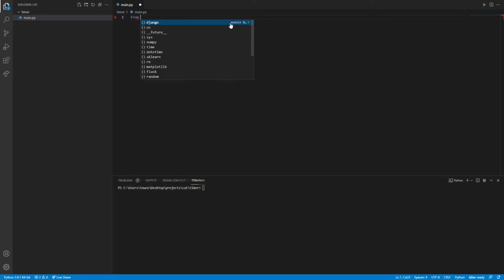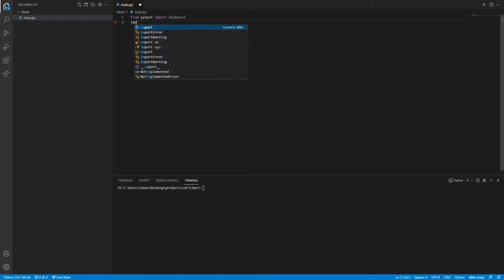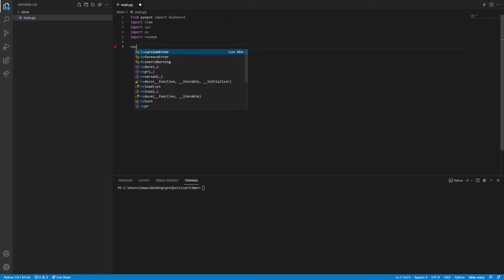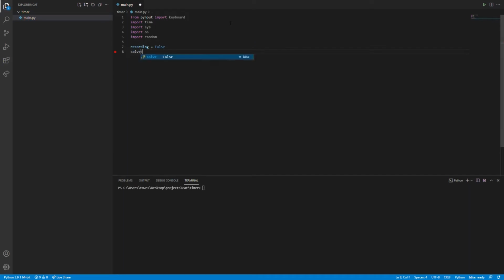So from pynput, import keyboard, and then we'll import time, import sys, import os, and import random, and we'll define a couple variables. Recording will equal false by default because we don't want to do that by default. We'll say solve time will equal 0 seconds.